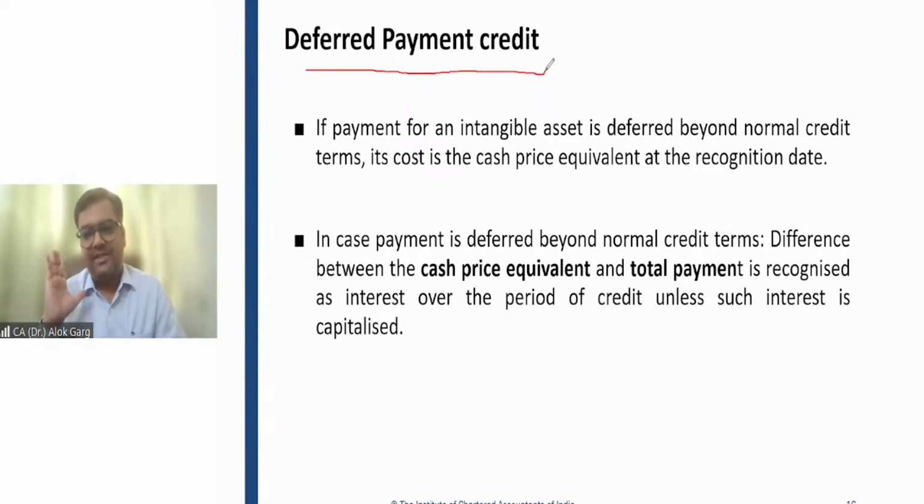I'll give you the post-dated cheque, and I will be able to pay you only after 1 year. Then Tally told me, okay, the cost of the software is 1,10,000. I told them, but you have given this software to Viraj at a cost of 1 lakh only. They told me that Viraj has paid upfront, but you will be paying after 1 year. So there is a time value of money.